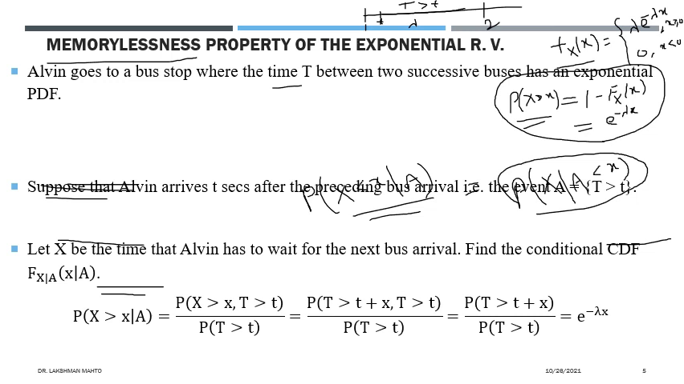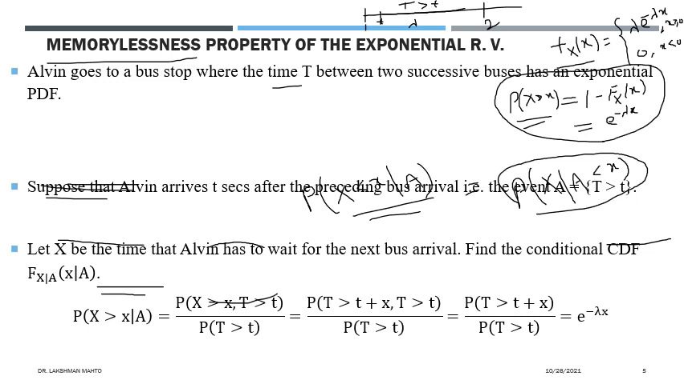So from the definition of conditional probability, it will talk about the joint occurrence of x greater than x and T greater than t, where A is capital T greater than t. It is the joint occurrence of these, divided by the occurrence of A. The occurrence of A is the probability that T is greater than t.